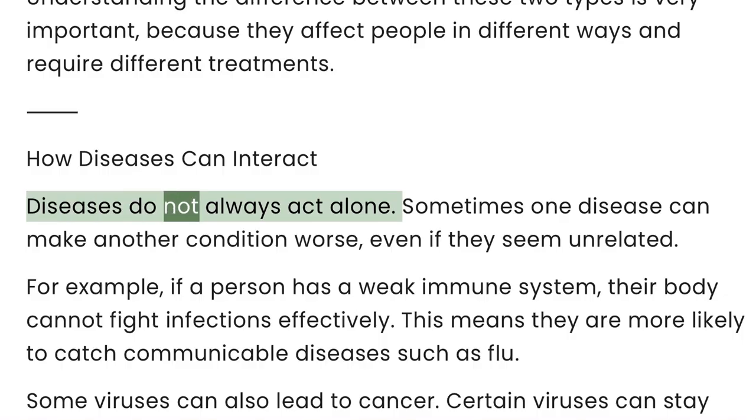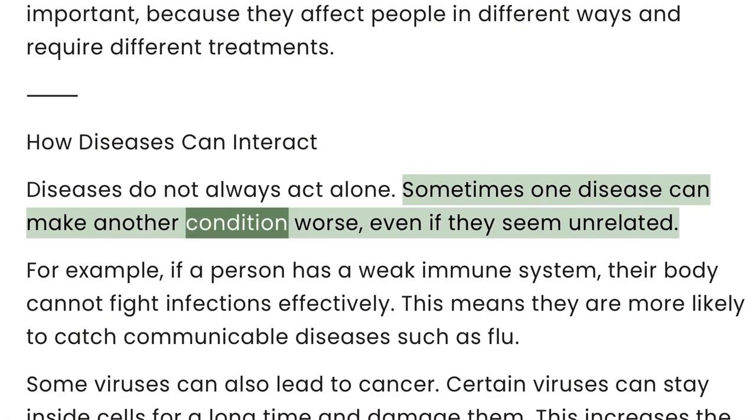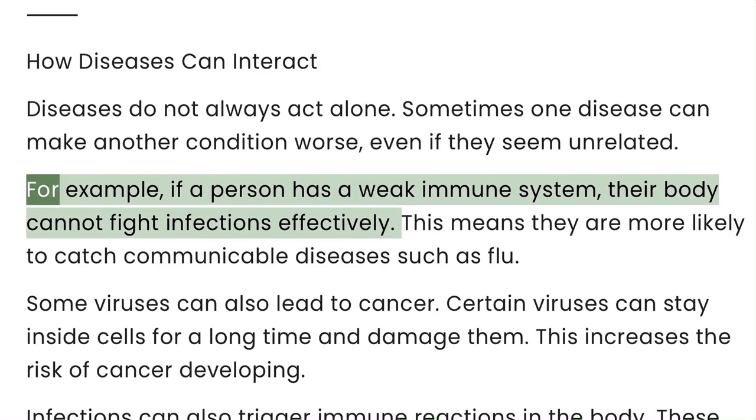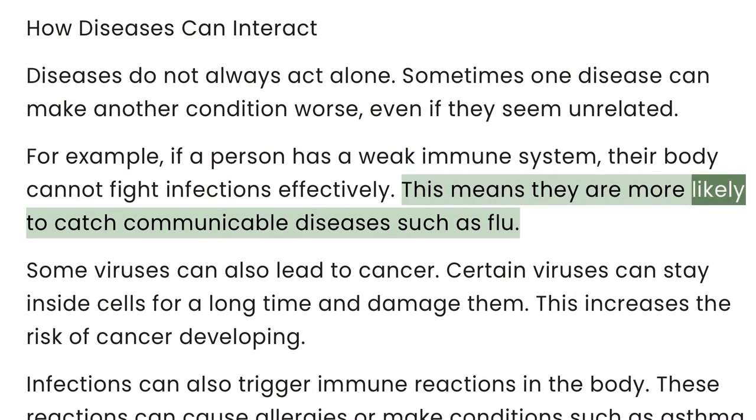Diseases do not always act alone. Sometimes one disease can make another condition worse, even if they seem unrelated. For example, if a person has a weak immune system, their body cannot fight infections effectively. This means they are more likely to catch communicable diseases such as flu.